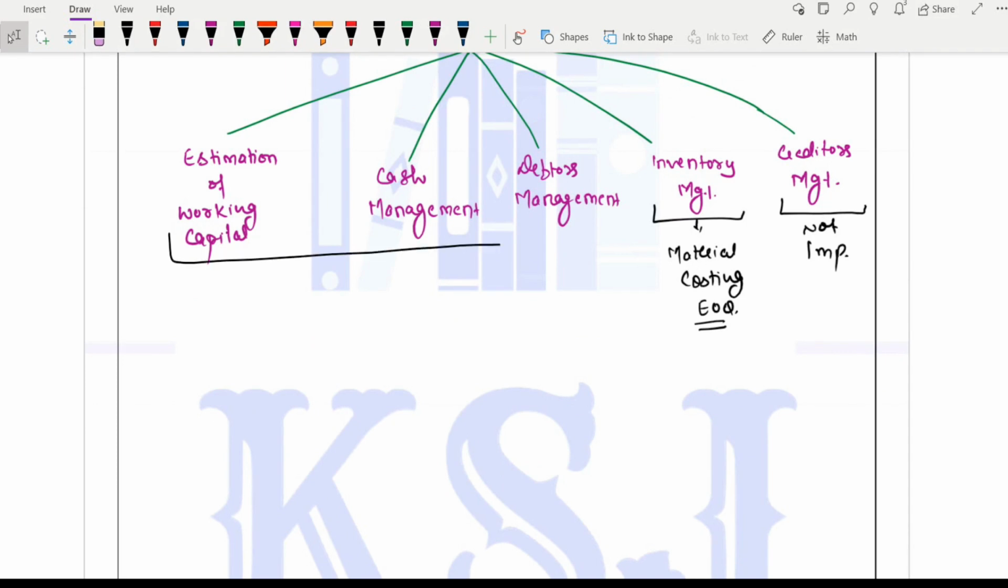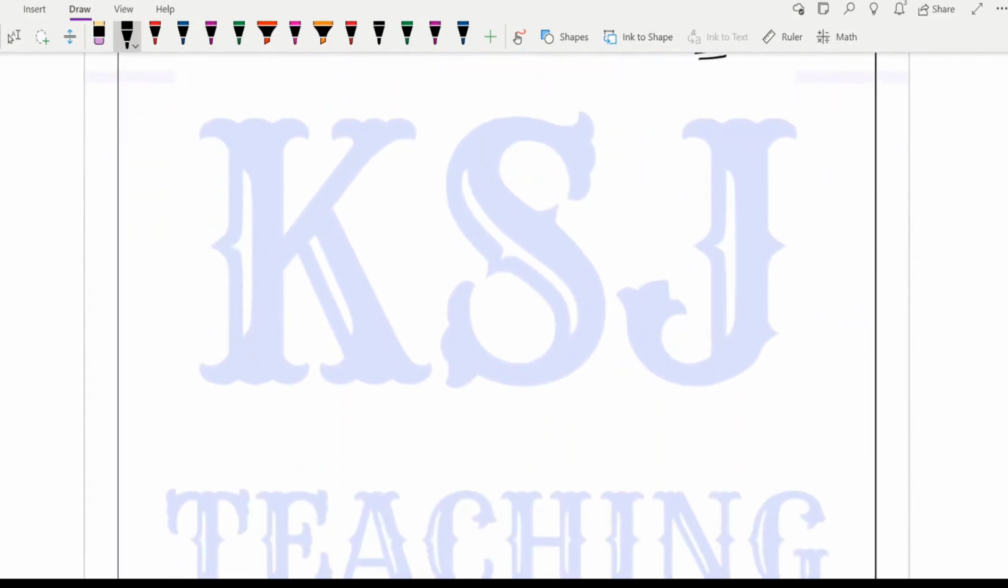Coming to these 3 parts, these three are very important from examination point of view: estimation of working capital, cash management, debtors management. All these 3 are the most important from examination point of view, right? So we are going to cover first these 3 parts: estimation of working capital, then we will cover cash management, then debtors management, and I will go with the very basics, right? Very basic examples we will take. So let's start with the first part, working capital.